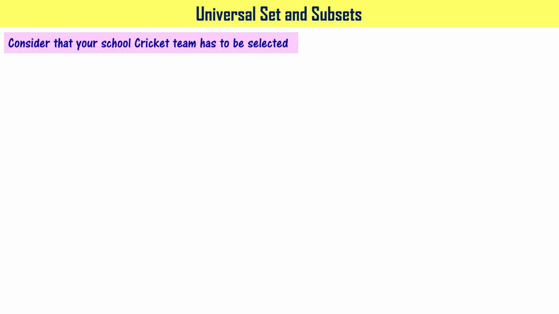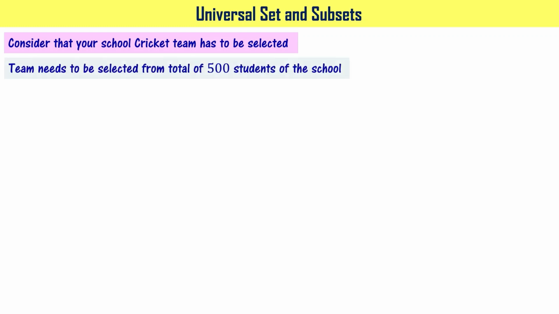Now let's understand about universal set and subsets. Let us consider that your school cricket team has to be selected. It means you will be selecting the players for your school's cricket team from the children who are studying in the school, right? Let's say that your team has to be selected from a total of 500 students of the school.